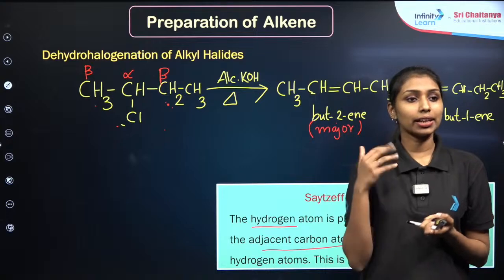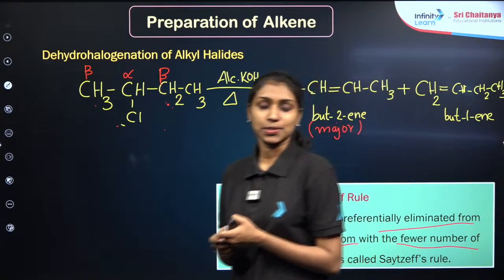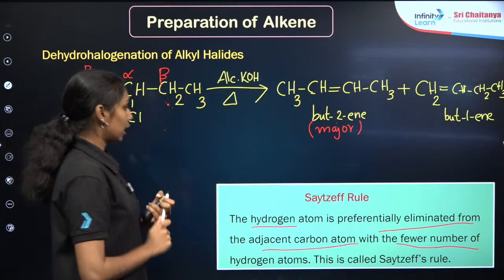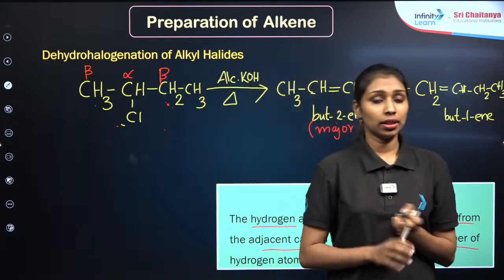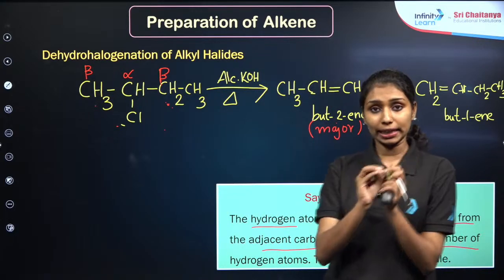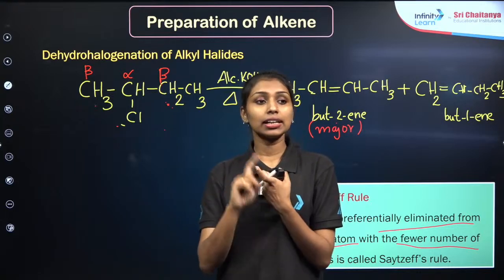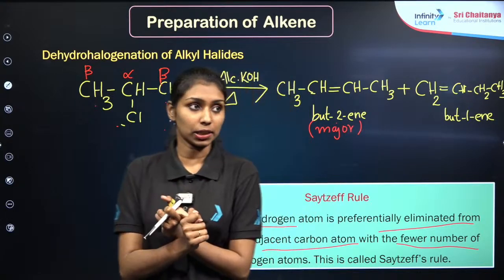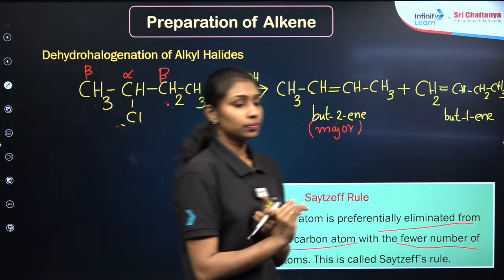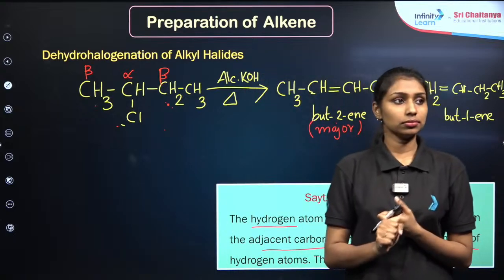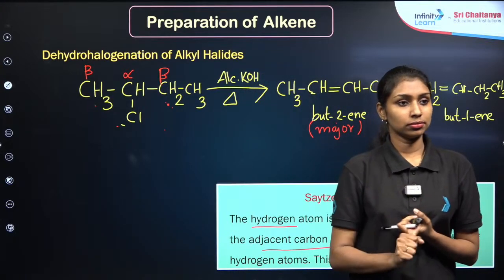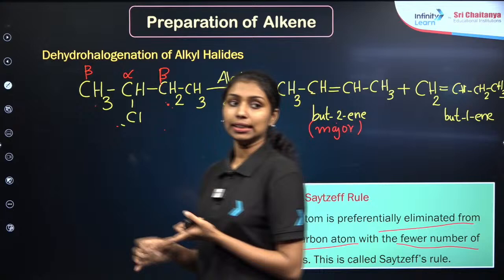If it is not clear, I can repeat it again. No issues, because this is a very important concept about the Saytzeff rule. The only thing is that you have to identify the elimination in which the hydrogen atom is removed from the carbon atom containing fewer hydrogen atoms, right? Okay, I hope it is clear.